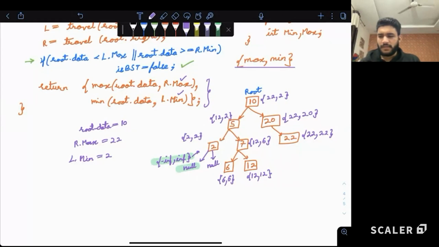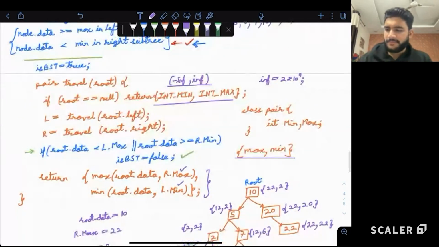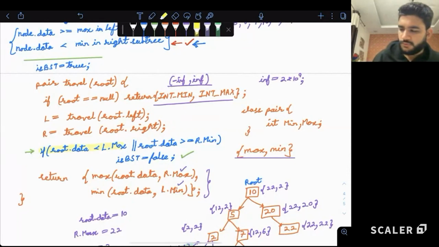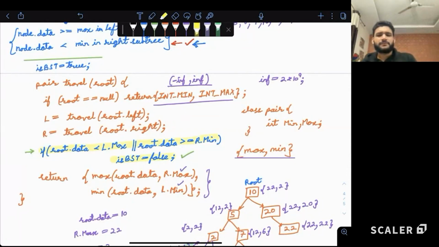Yes. And if at any point of time this statement becomes true, that the left side is having a bigger value or the right side is having a smaller value, we can say the binary search tree condition becomes false. And even if for one node it becomes false, it will remain false. It will not update.